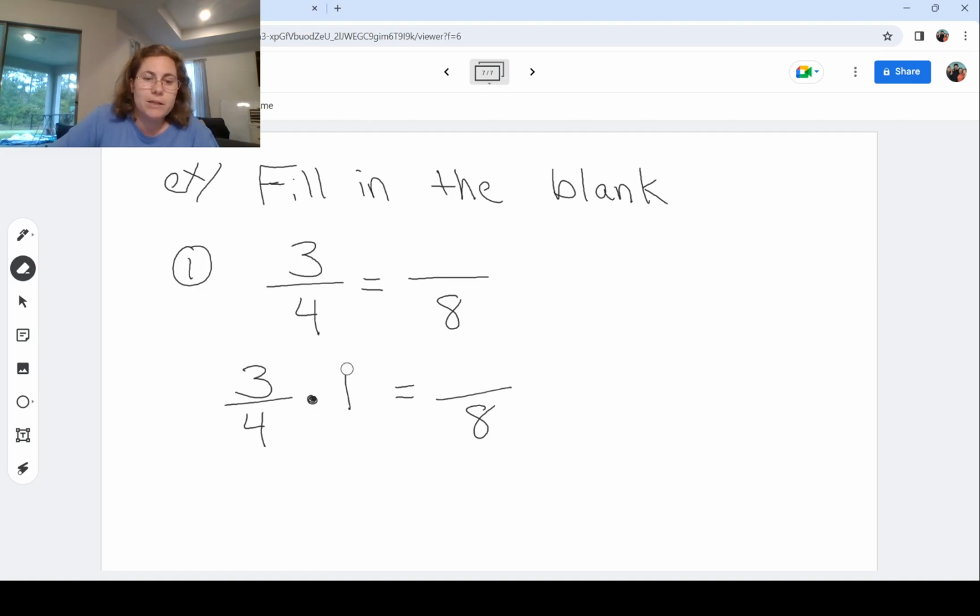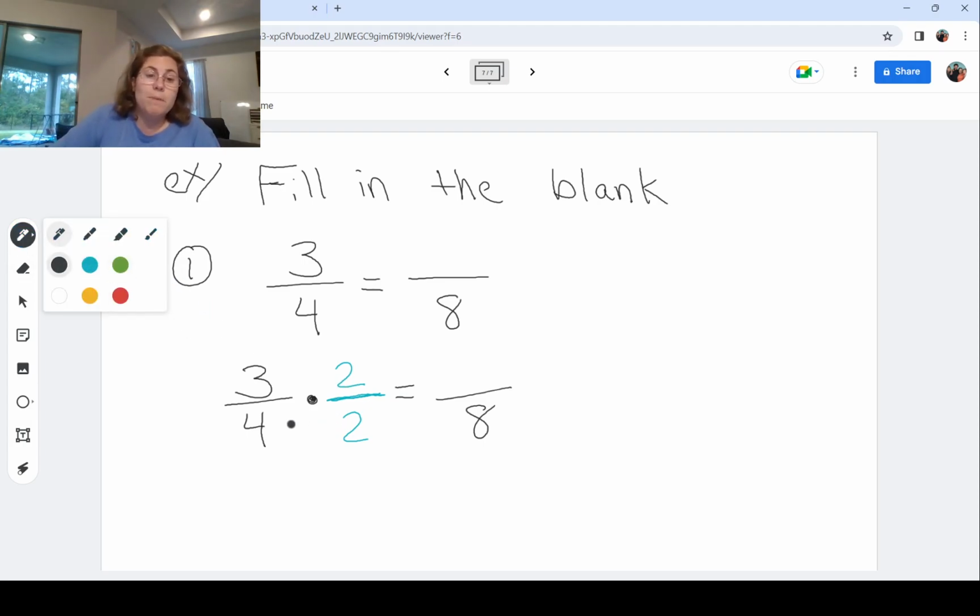This 1 I'm going to pick is special in the sense that it is the same thing divided by the same thing. So I'm going to make 1 be a fraction. And I go, what times 4 gets me 8? And you'd probably be shouting at your screen going, 2, lady, I got it. I know how to multiply by 2. Okay, calm down, calm down. So I got the 2 there.